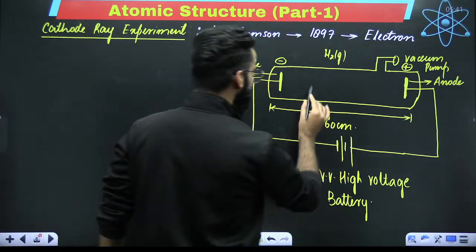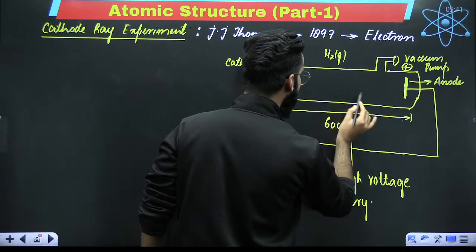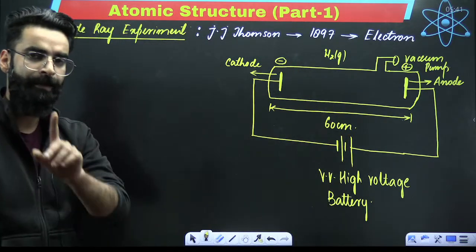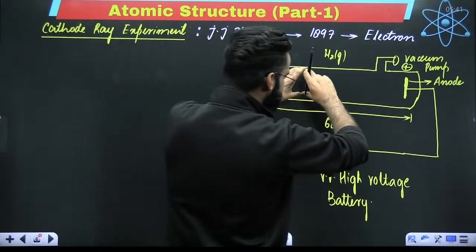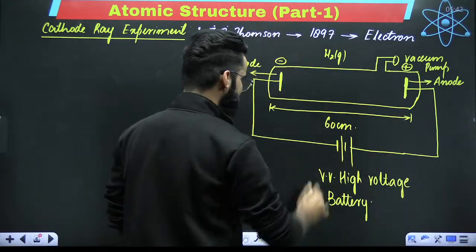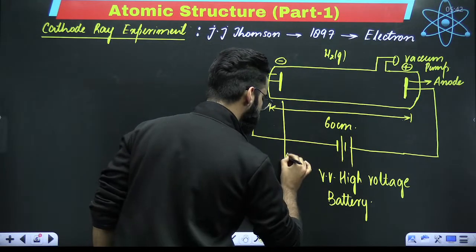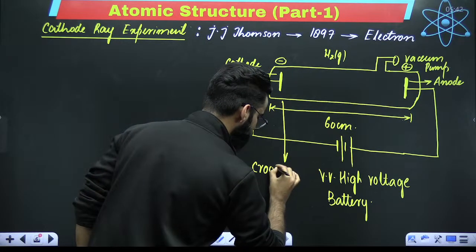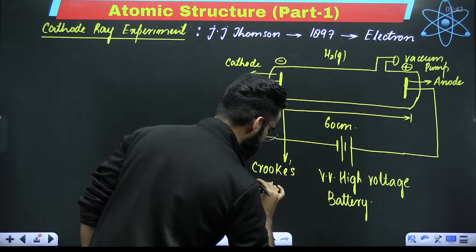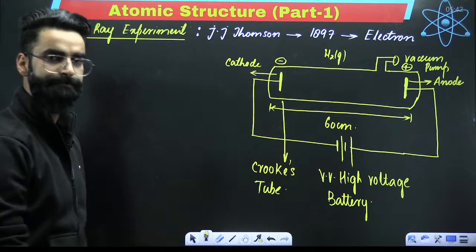And my dear students, which gas was taken over here in this container? It was H2 gas which was taken for the experiment, right? Now, first of all, this particular tube which was taken for the experiment is what you call as Crookes tube.